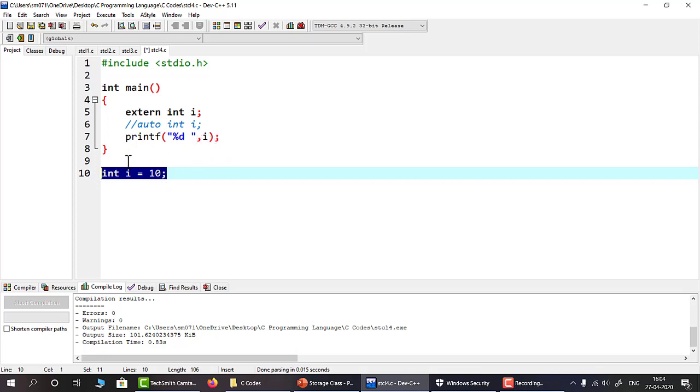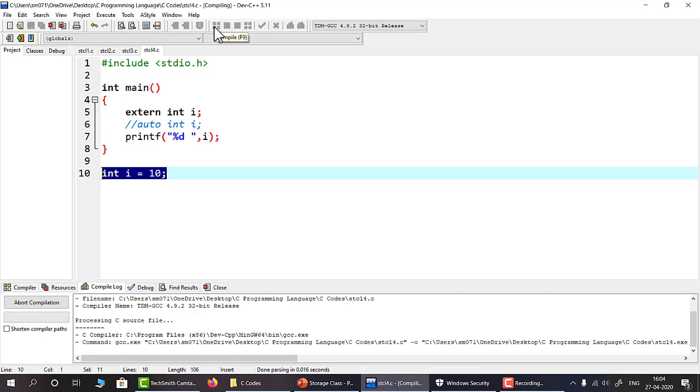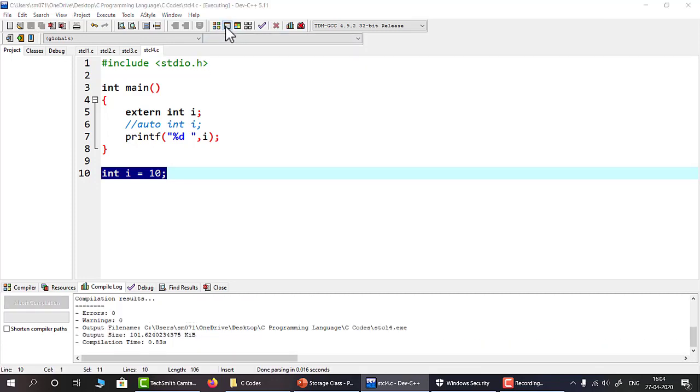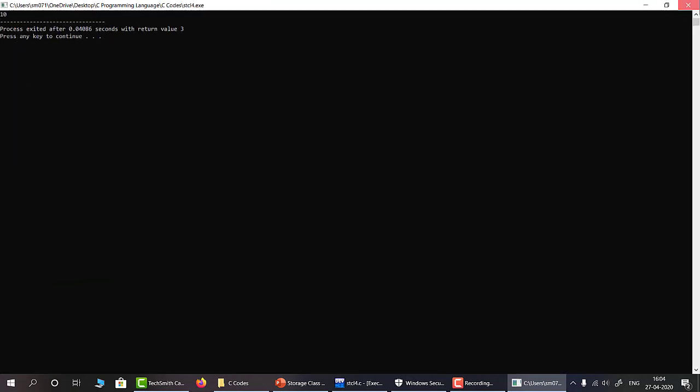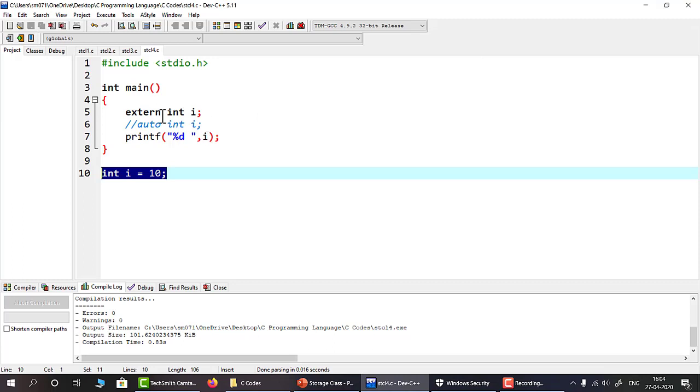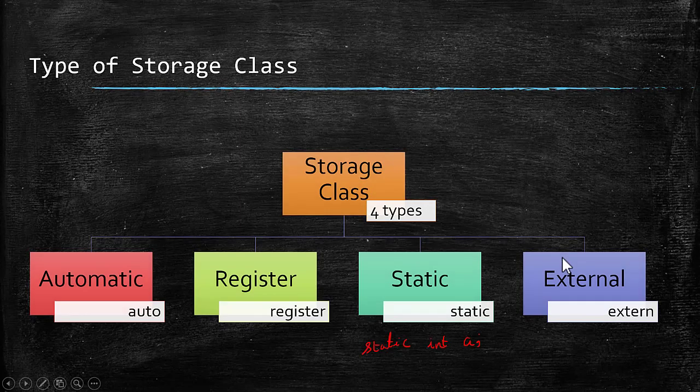So this is a very small example where you can see the power of an external variable. You can see that it is giving the i value 10. So this external type of variable will be much more helpful in case of a multi-source file project.